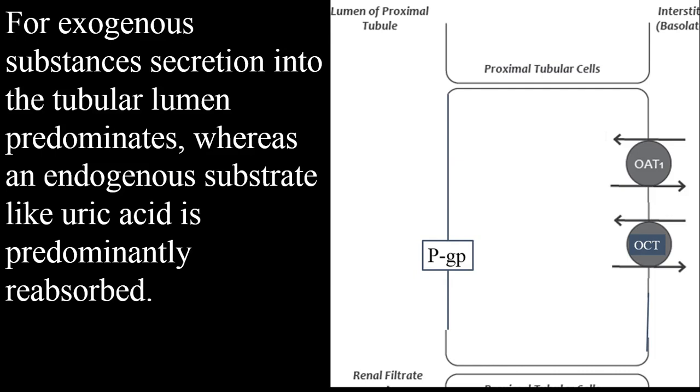The thing we have to remember is that these non-specific transport proteins not only secrete, they can also reabsorb. They are bidirectional. For exogenous substances, like I have already said, that is substances administered from outside the body, secretion into the tubular lumen predominates, whereas endogenous substances like uric acid are predominantly reabsorbed.